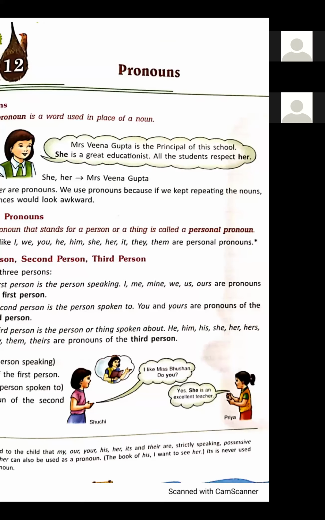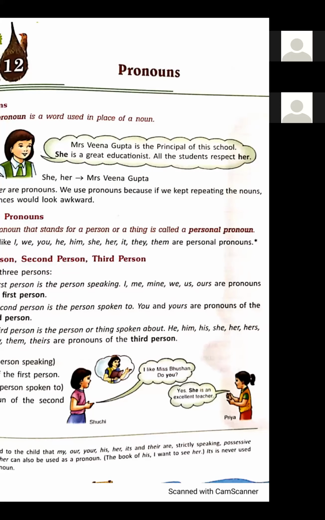Who is an excellent teacher? Miss Bhushan. They are talking about Miss Bhushan. Here we use she in place of Miss Bhushan. So she is the third person. Shuchi is the first person who is talking to Priya. Priya means you. Here we use I: I like Miss Bhushan. I stands for Shuchi. I is a first person pronoun.